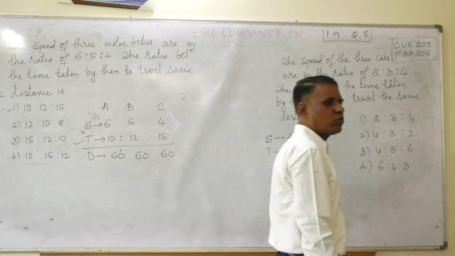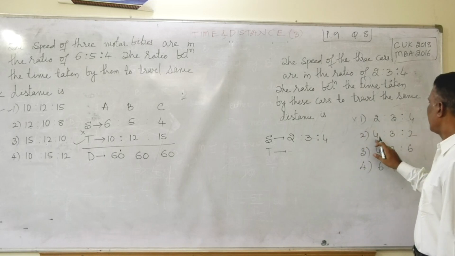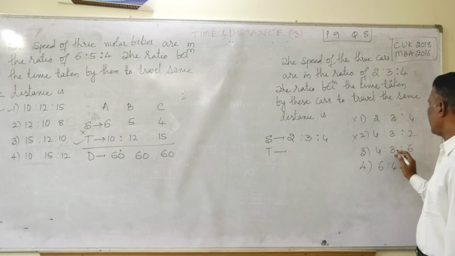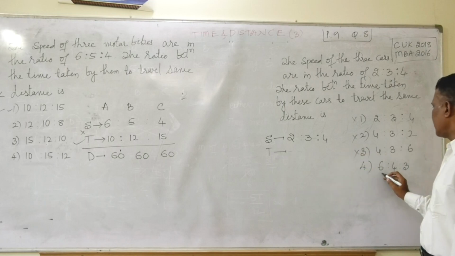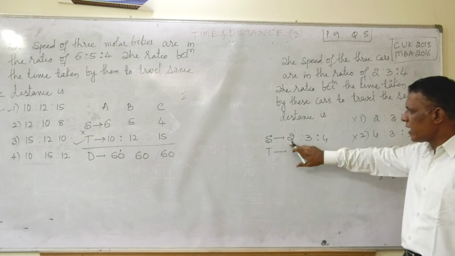Where is the 3:2? 2:3 gone. 4:3 gone. 6:4 means it is 3:2, friends. Now I have to look in the reverse direction.